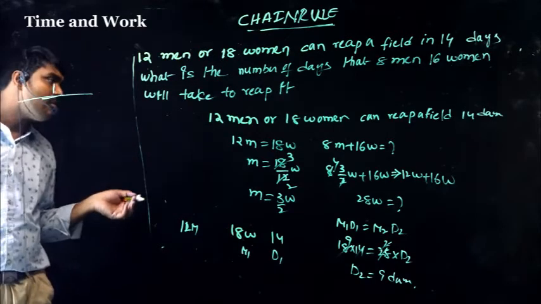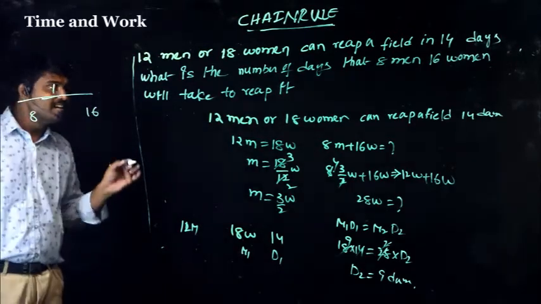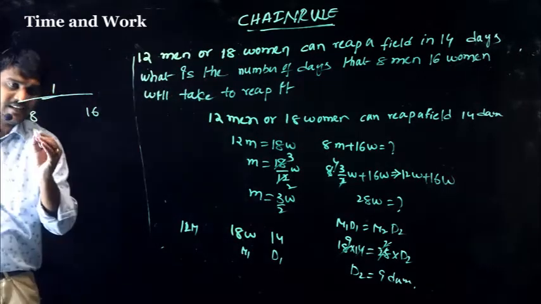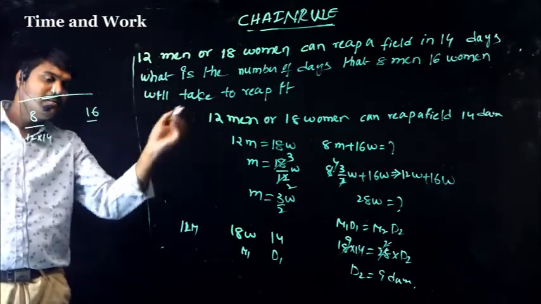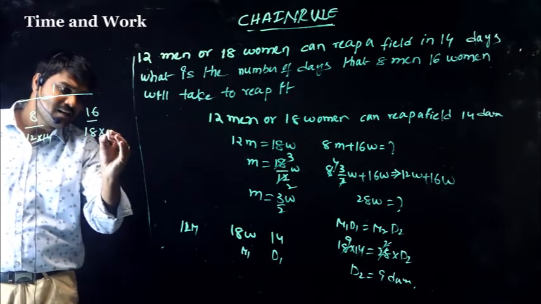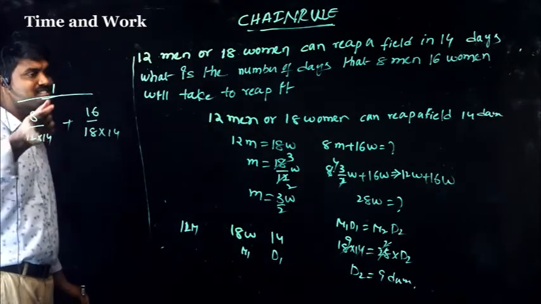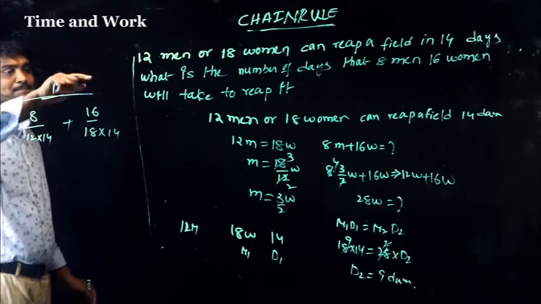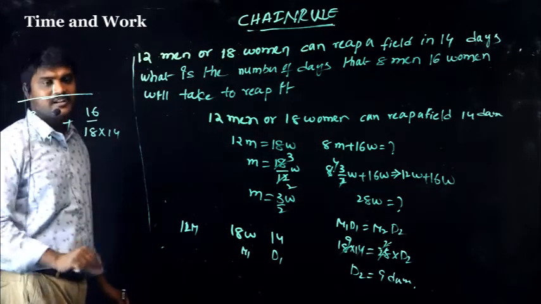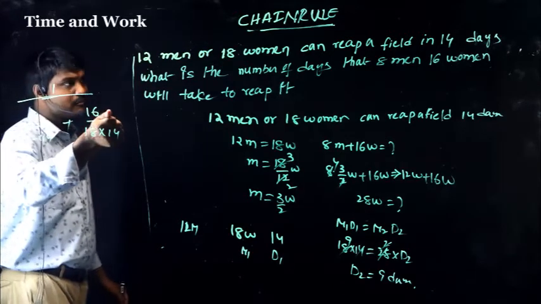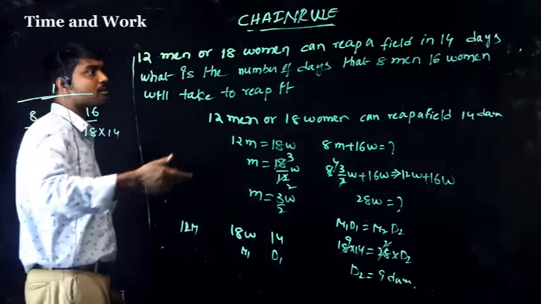Take 1 by: for 8 men and 16 women, write 8 men and 16 women in the numerator. In the denominator, write 12 men in 14 days, that is 12 into 14, plus 16 women in 18 into 14 days, since 18 women can do the work in 14 days.